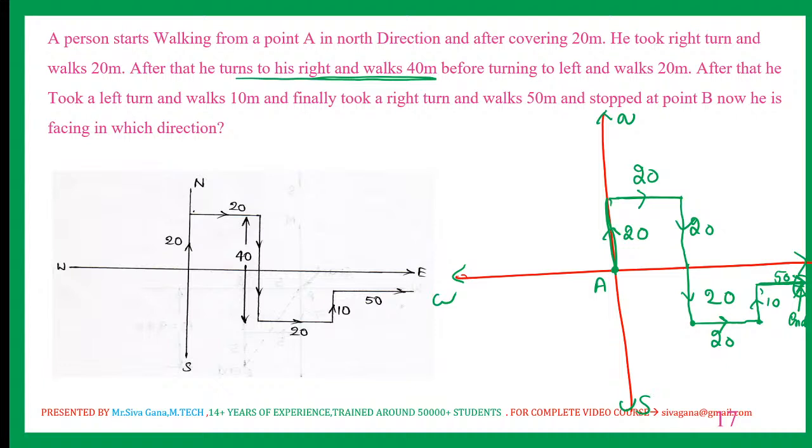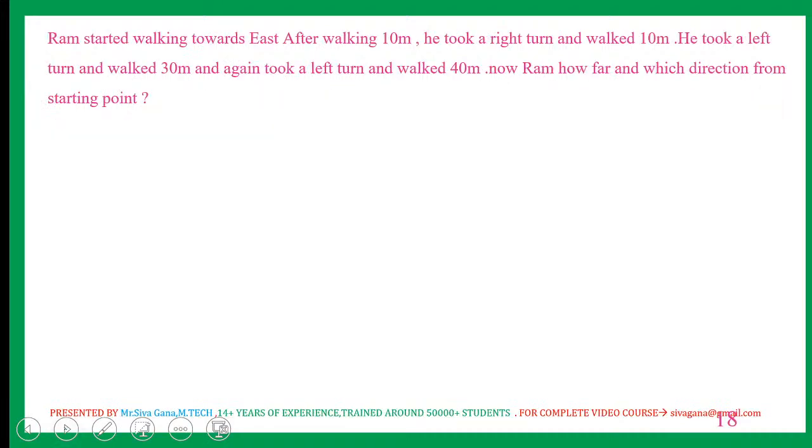Point B. Now he is facing in which direction? East. This is the direction he is facing. He's just asking the direction.